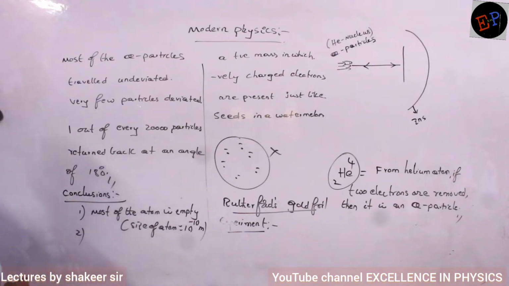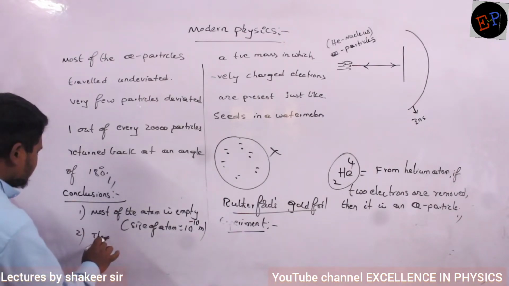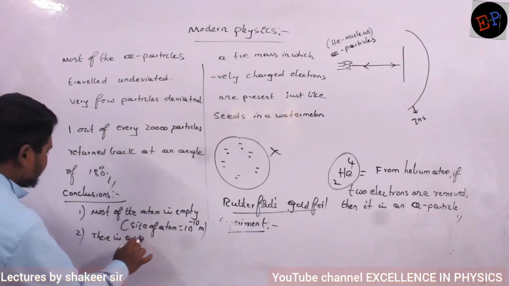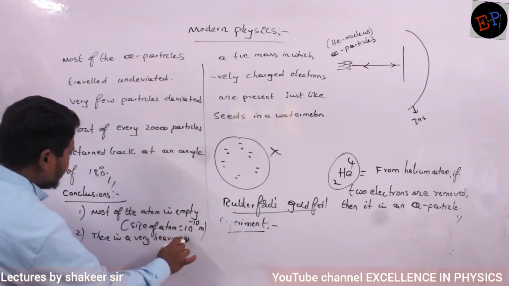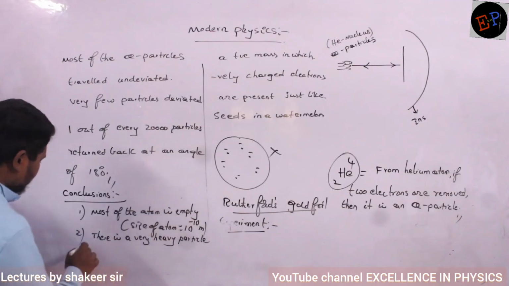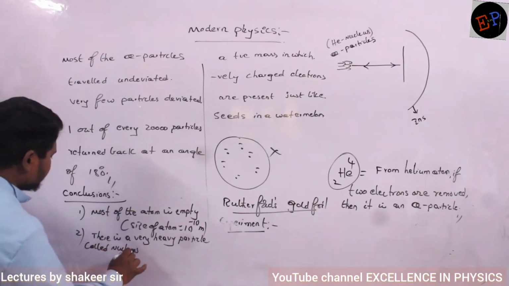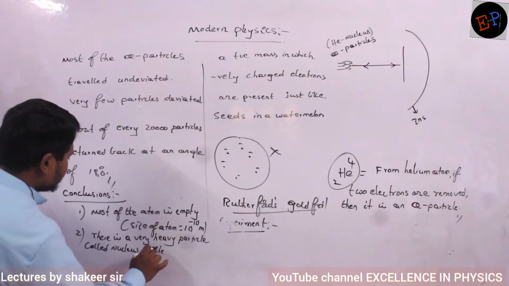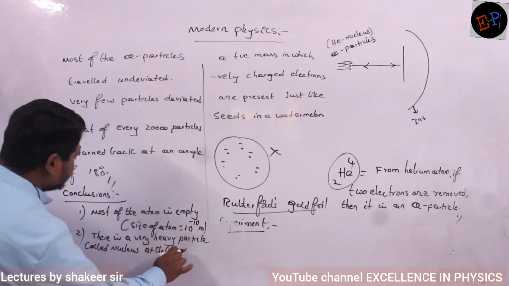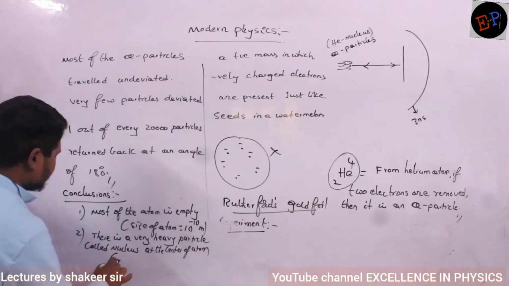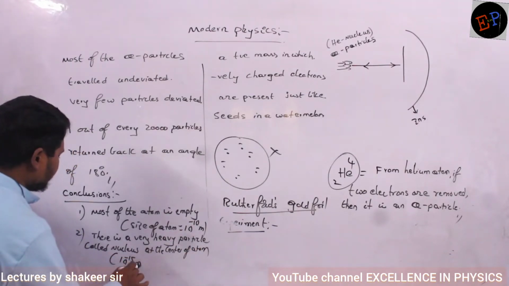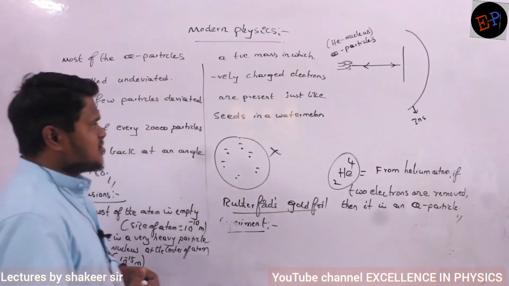Second observation is, there is a very heavy particle called nucleus at the center of the atom. Okay? And its size he calculated to be 10 power minus 15 meters. Are you able to understand?